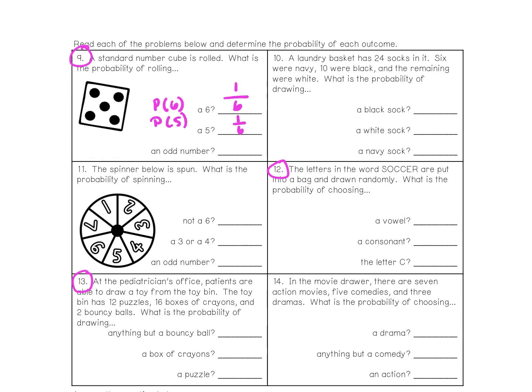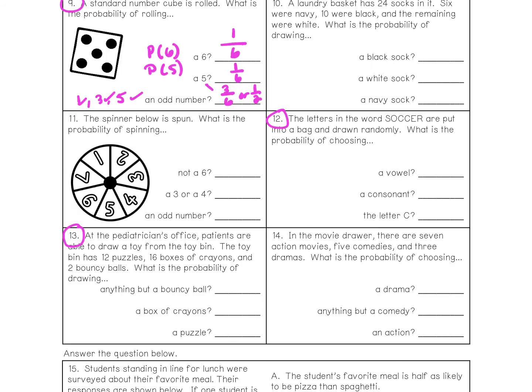And then odd numbers, well, odd numbers are 1, 3, and 5. There's more odd numbers, but those are the ones in the number cube. So I see 1, 2, 3 numbers, so it'd be 3 out of the 6 sides, or we could reduce it, and we'd prefer probably to reduce it, the 1/2. However, this is technically it.